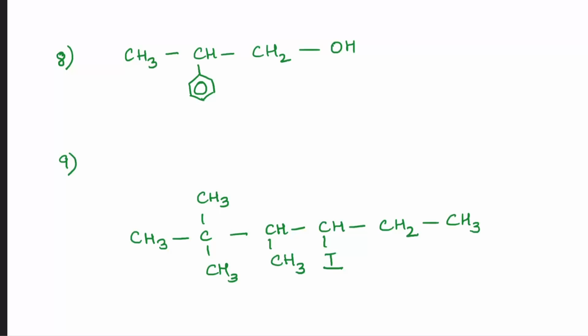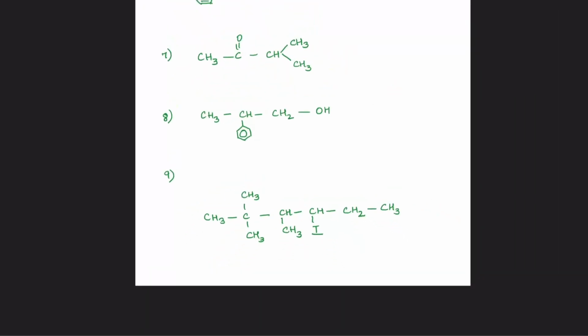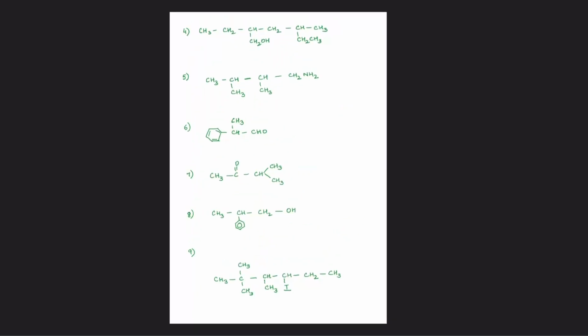So structure number 8 and 9. Number of carbon atoms, if you want me to count for you: we have 1, 2, 3, 4, 5, and 6. There are 6 carbon atoms in this. Are we done? So I've got the entire set for you over here. That's one sheet.